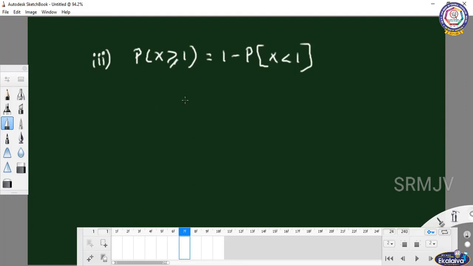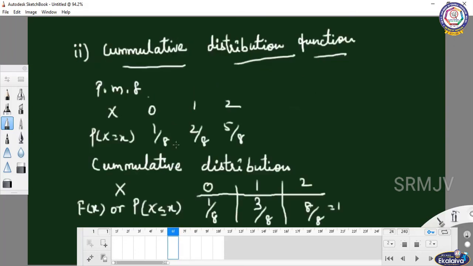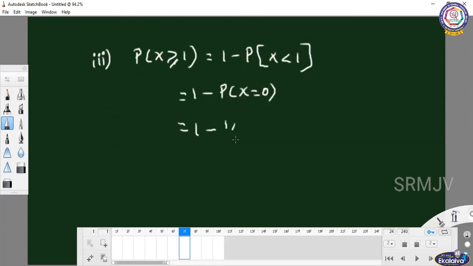P of x less than 1 is nothing but P of x equal to 0, which is 1 by 8. Now take the LCM: 8 minus 1 by 8, so P of x greater than or equal to 1 equal to 7 by 8.